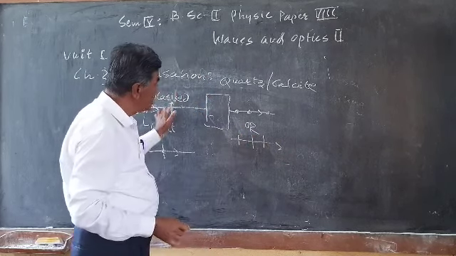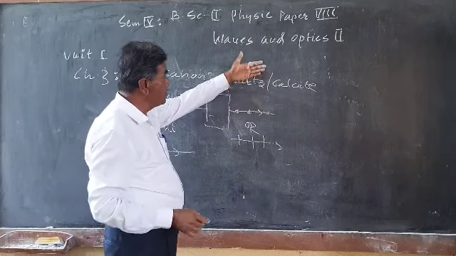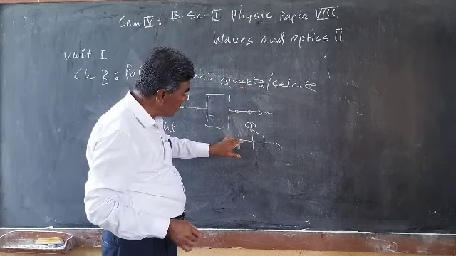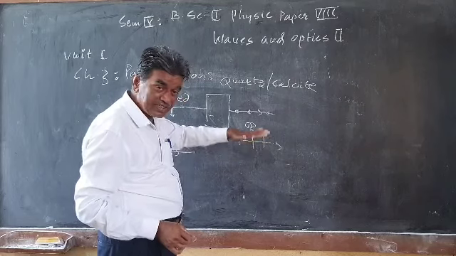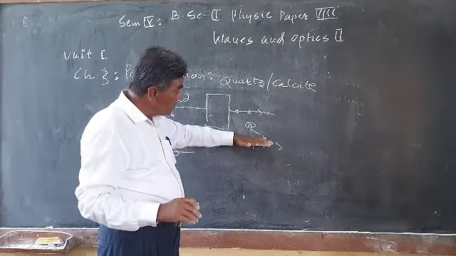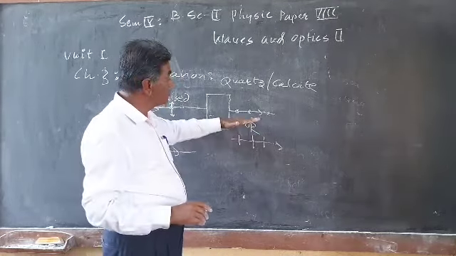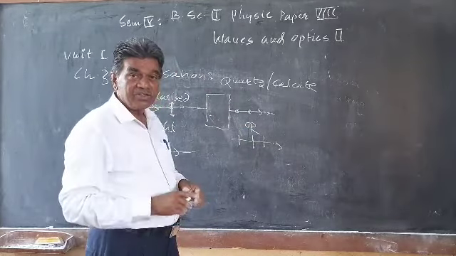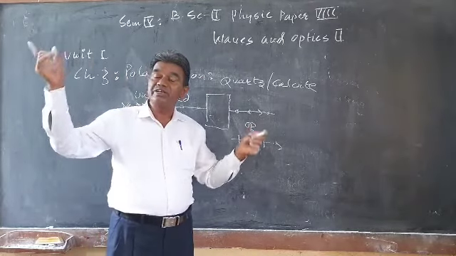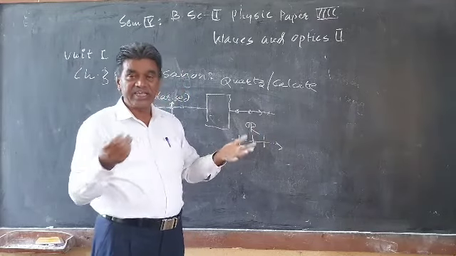The vibrations of this light lie only in this plane. Other vibrations are cut off. So the phenomenon of light having vibrations along only one plane is called polarization. The light coming from a bulb or tube is known as ordinary light or natural light.